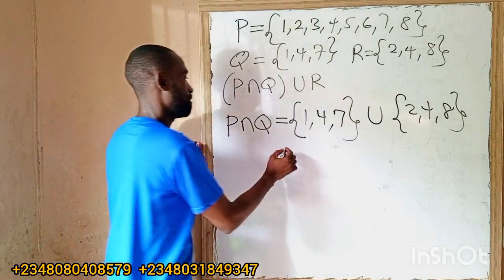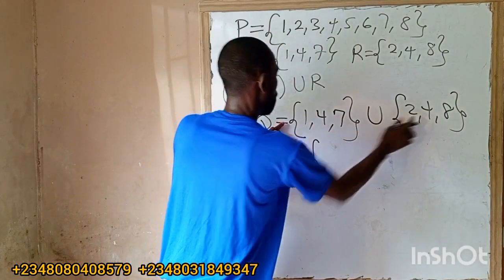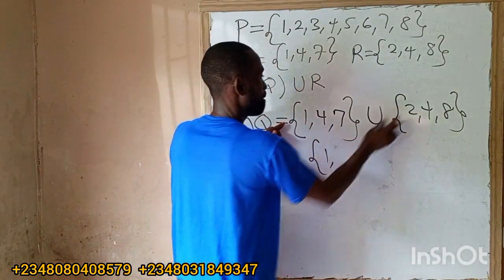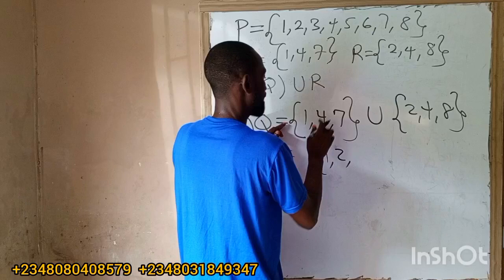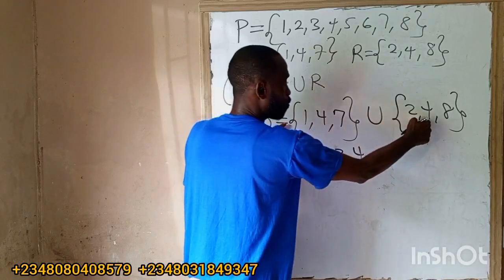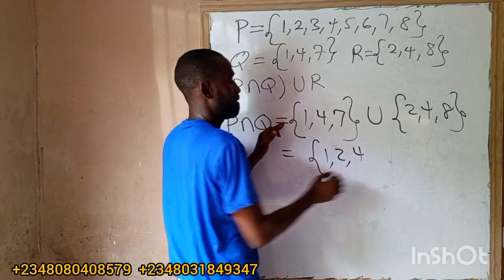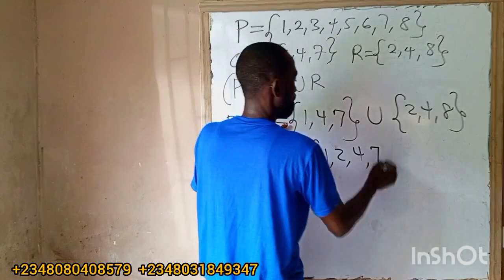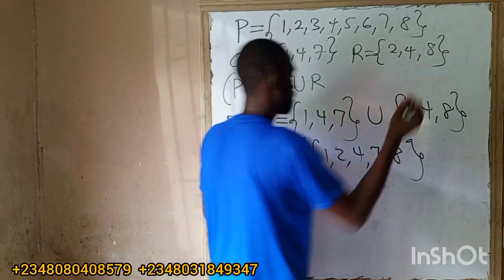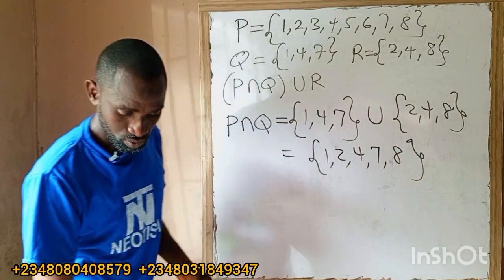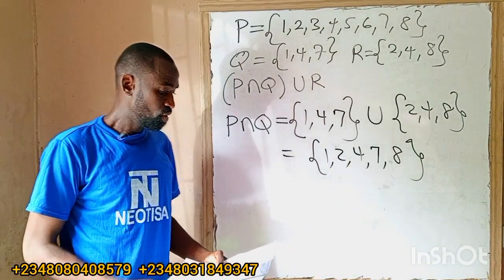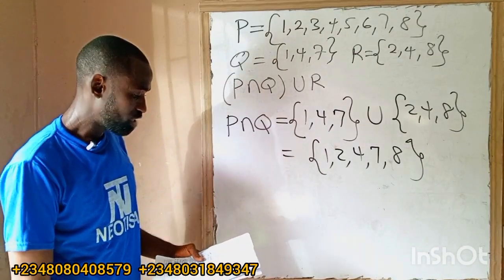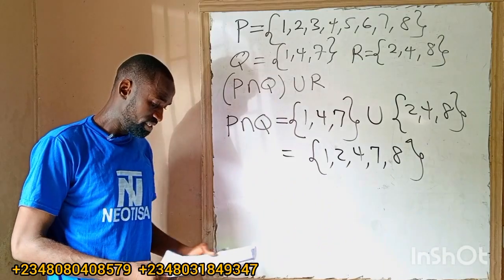So we have 1 here, I can see 2, I can see 4. I will not do repetition. 4 is here, 4 is here, I'll pick one. I can see 7. I can see 8. So the answer is 1, 2, 4, 7, 8. Option C is the answer.